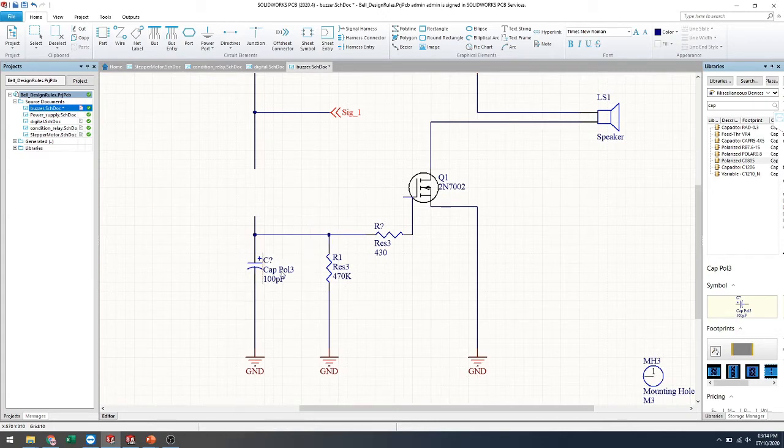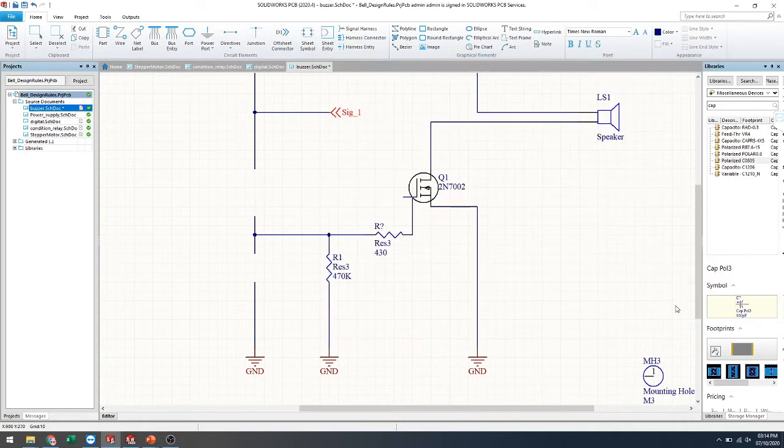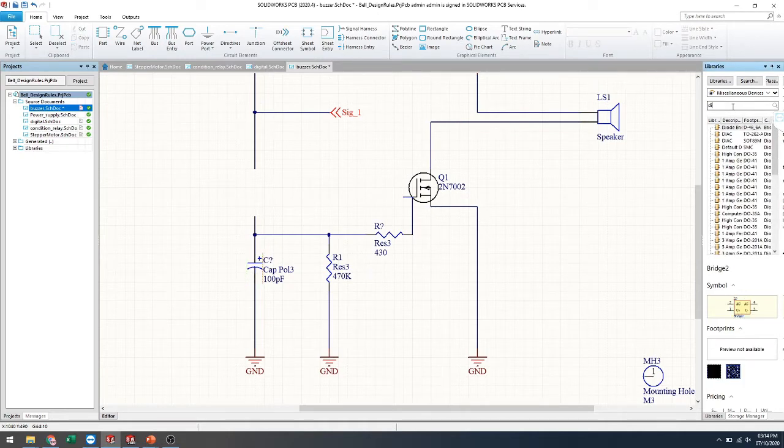Okay, the same thing will be here also. You just double click it, and the simulation module or footprint modules are also available, and you can change its values or modules. Okay, now here I'm importing my diode. Just select it, and I'm changing my orientation, and okay.